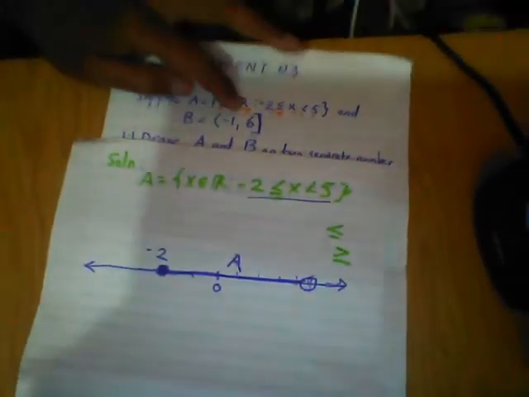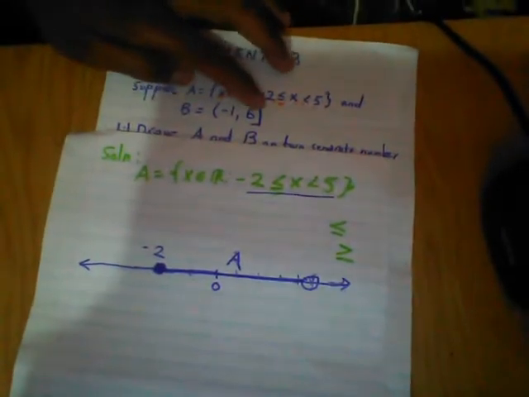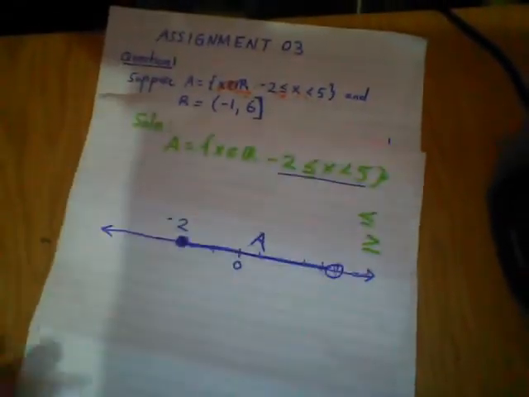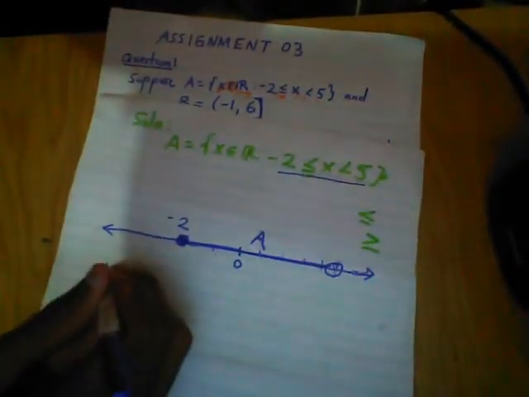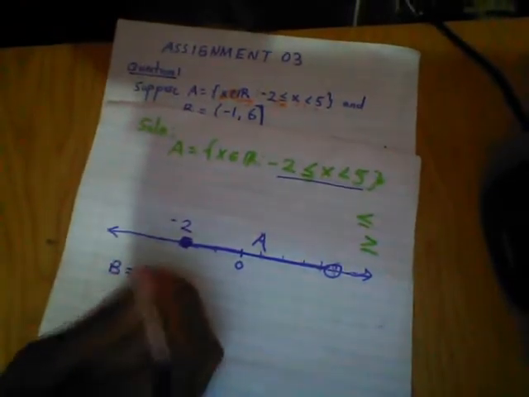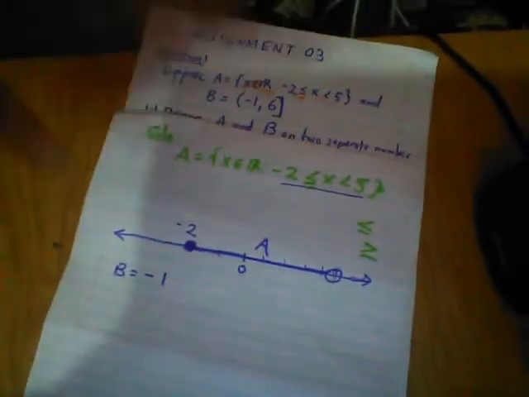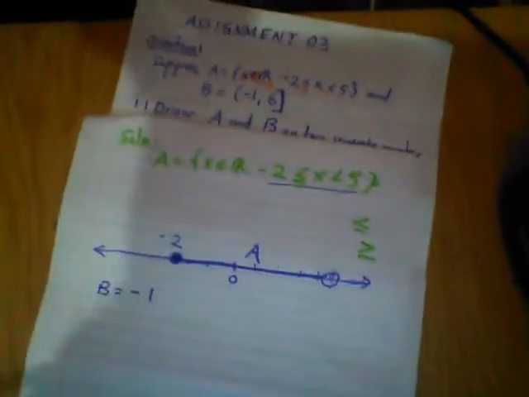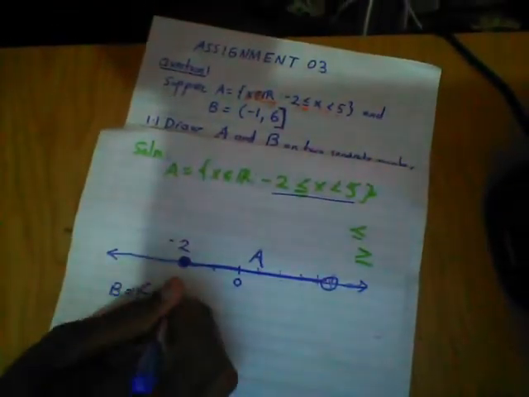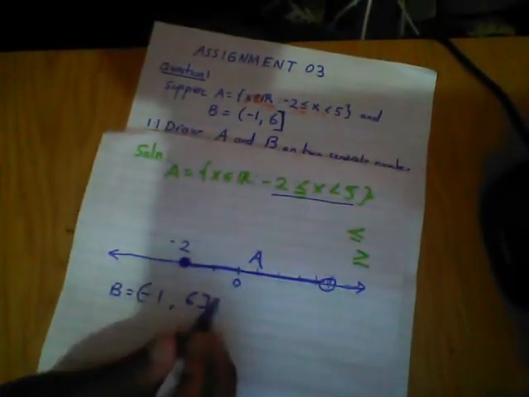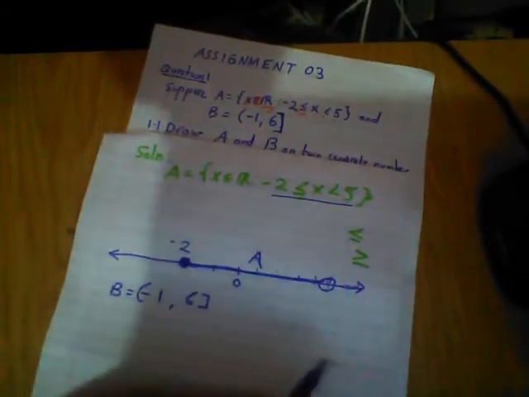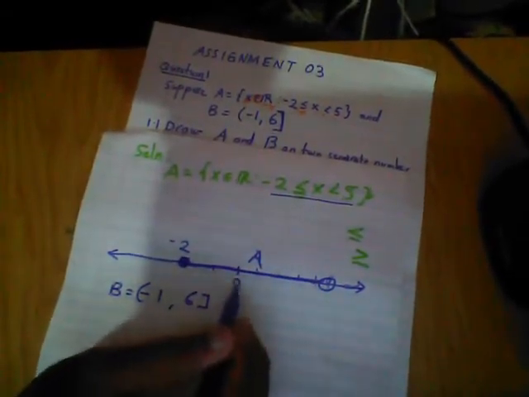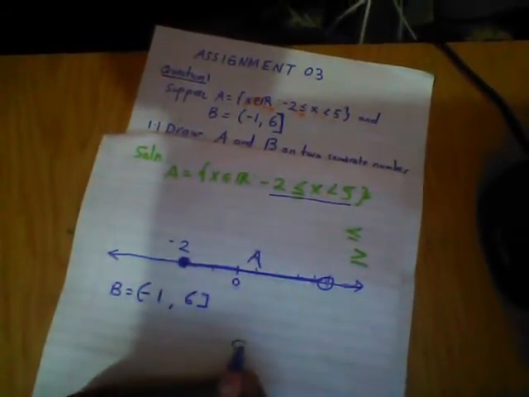For B, they have given us interval notation, just like you see there, from negative 1 to 6. So when I represent it on a number line, B is equal to negative 1, which is excluding, and then 6, which is including. So if this is our number line, this is 0 here. It's good to write it with equal spacing.